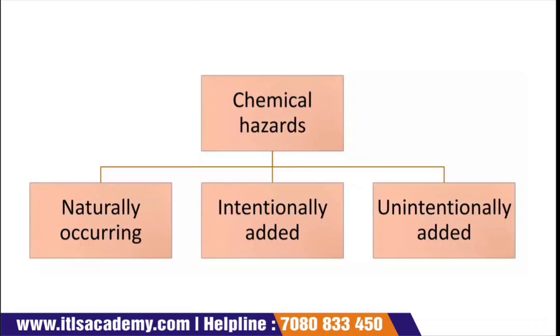Again, chemical hazards are divided into three categories: one is naturally occurring, second is intentionally added, and third is unintentionally added.